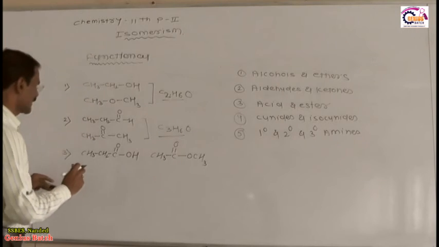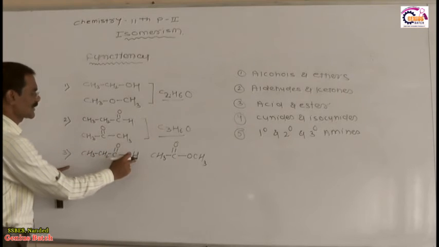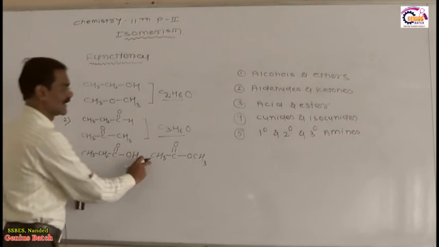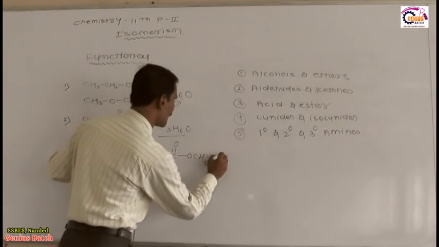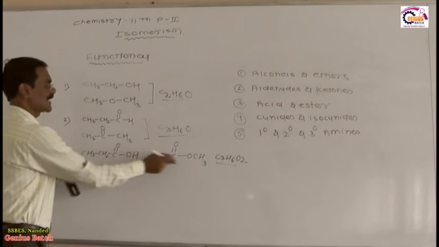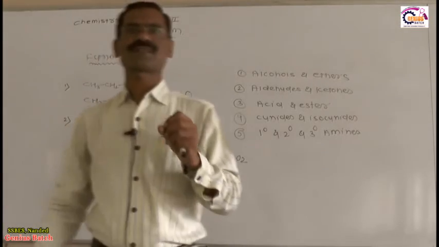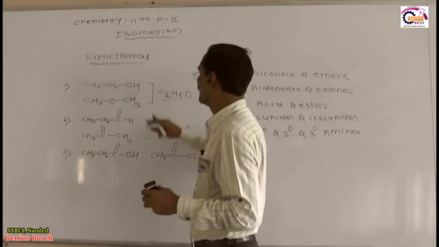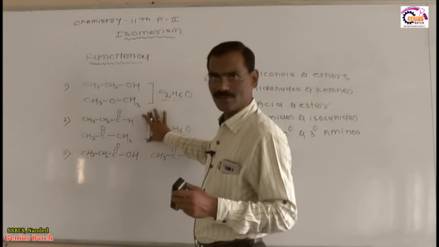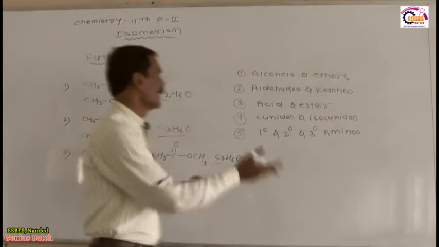Now what is the molecular formula of this compound? 1, 2, 3, C3, 3 plus 2 is 5 plus 1, 6, means C3H6O2. Molecular formula is C3H6O2. Both compounds have the same molecular formula, but they differ in their functional group. Then such a phenomenon is called functional isomerism. Alcohols and ether, these two are functional isomers. Aldehydes and ketones are functional isomers. Acid and ester are also functional isomers.